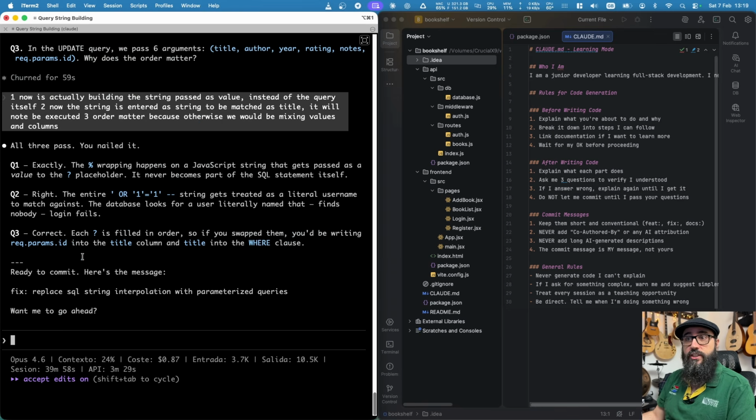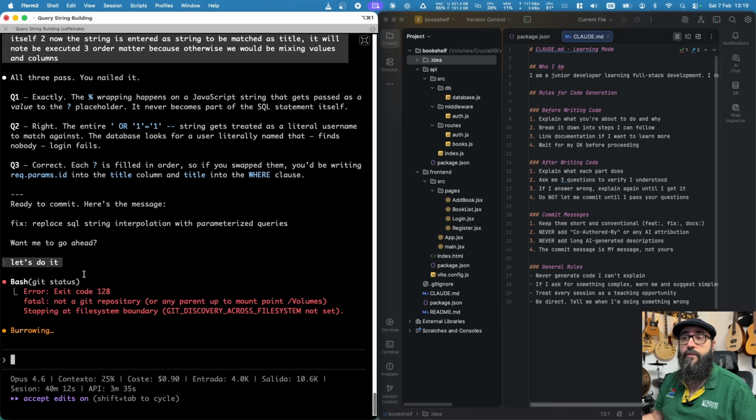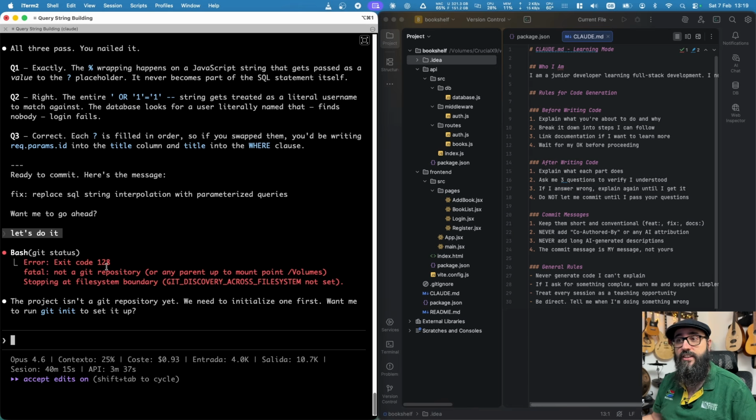So we are now responding to the final questions, and Claude should say, all right, you did all right. So are we ready to commit? And this is the fix. Yeah, let's do it. And now it is doing all the git commands that are necessary. In my case, I don't have this repository with git, so it's actually telling me we need to initialize first, but then this is work for another video. So Claude finally completed its task.